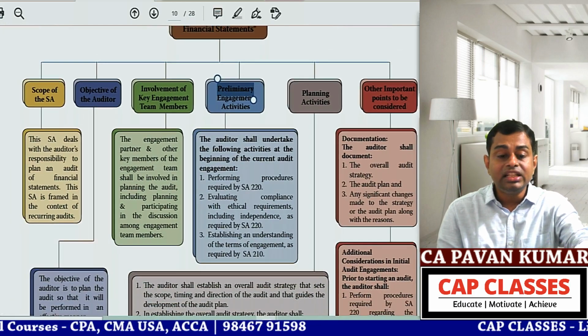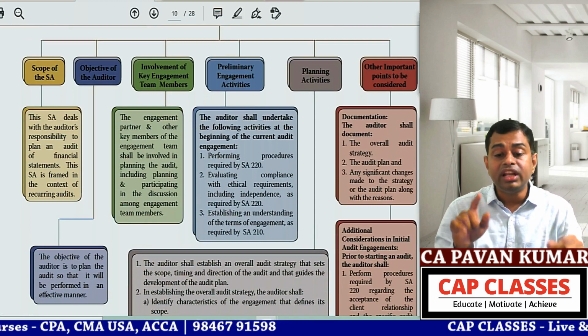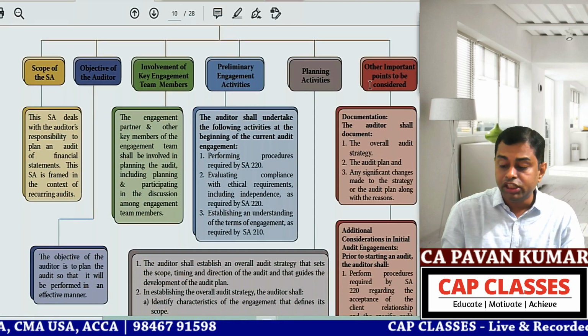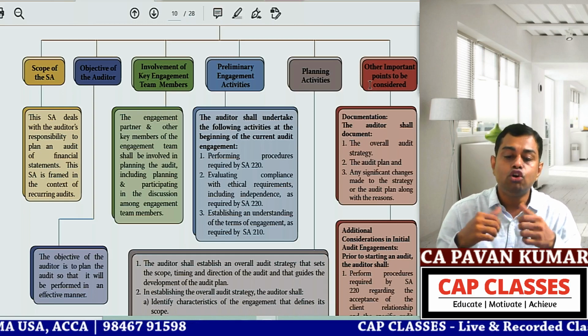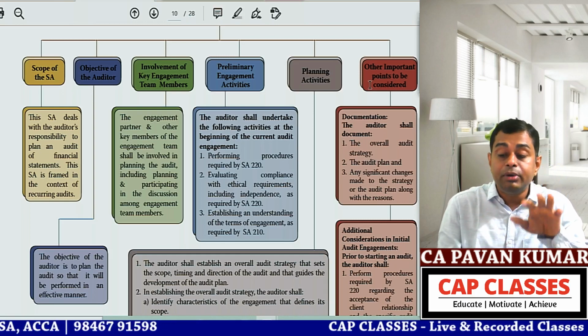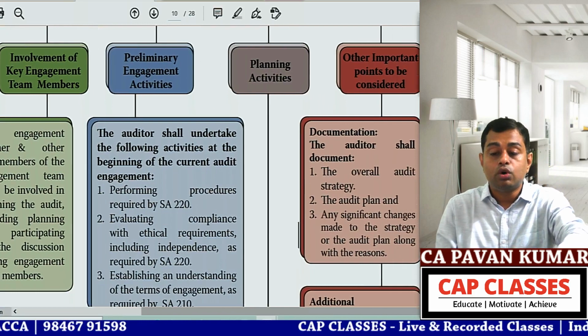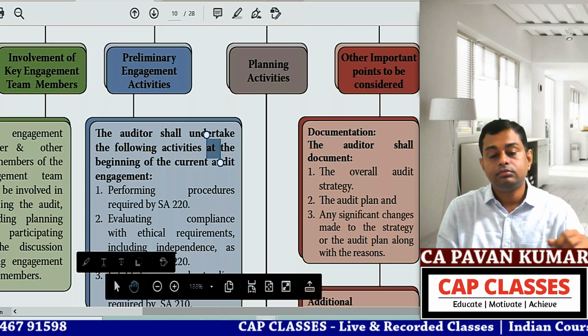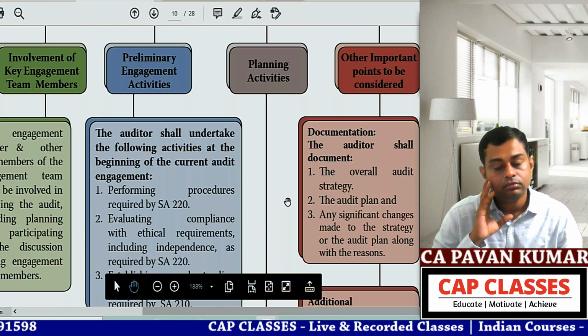Okay. So in this chart, boxes 1, 2, 3, 4, 5 we have covered. Shall we go to the 6th box? Other important points to be considered. First 5 we have completed. Can you read this, ma? Other important points to be considered.